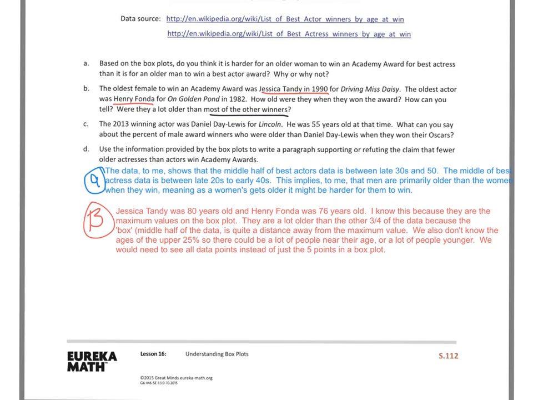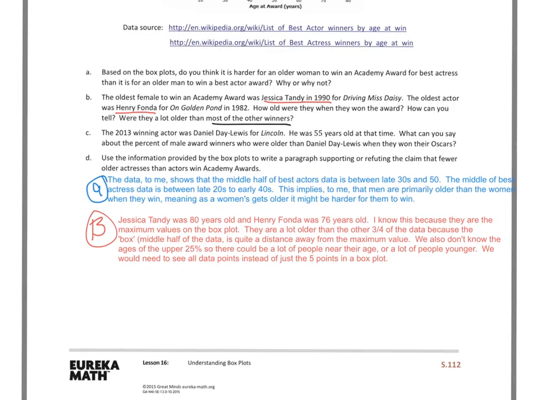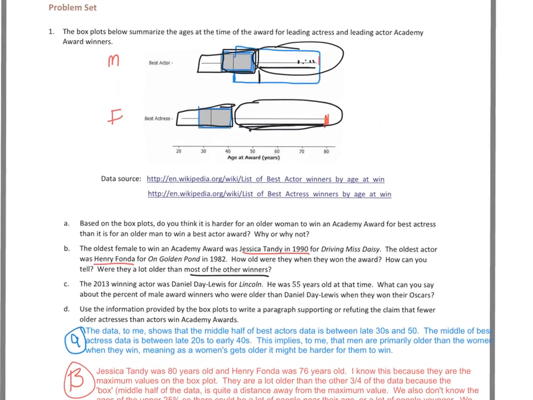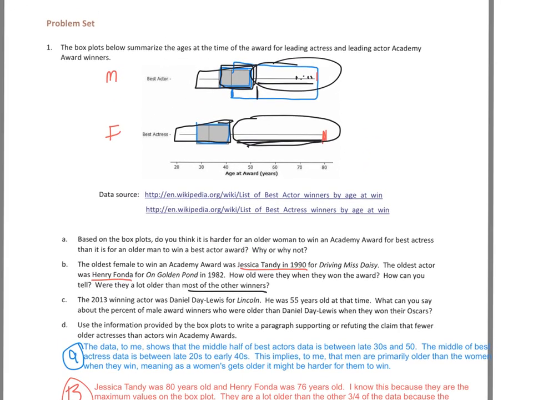C says the 2013 winning actor was Daniel Day-Lewis for Lincoln. He was 55 years old at the time. What can you say about the percent of male award winners who were older than Daniel Day-Lewis when they won the Oscars? So let's go up and put 55 in. So it's going to be right about here.